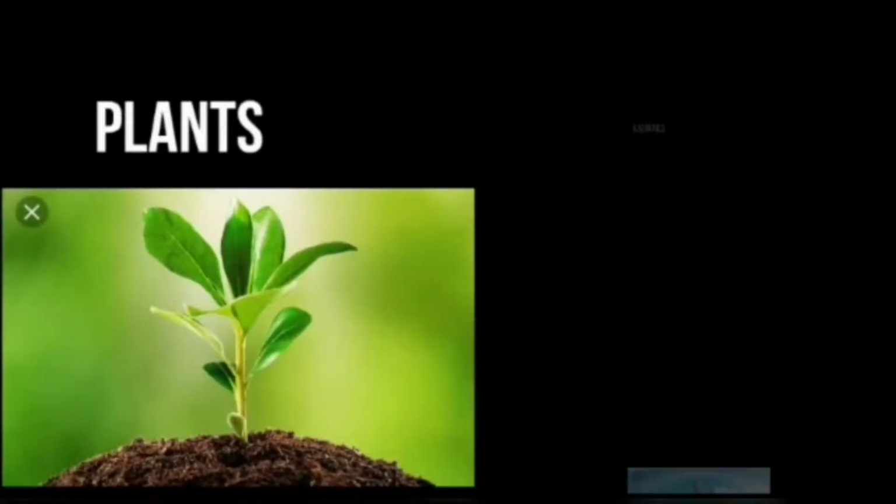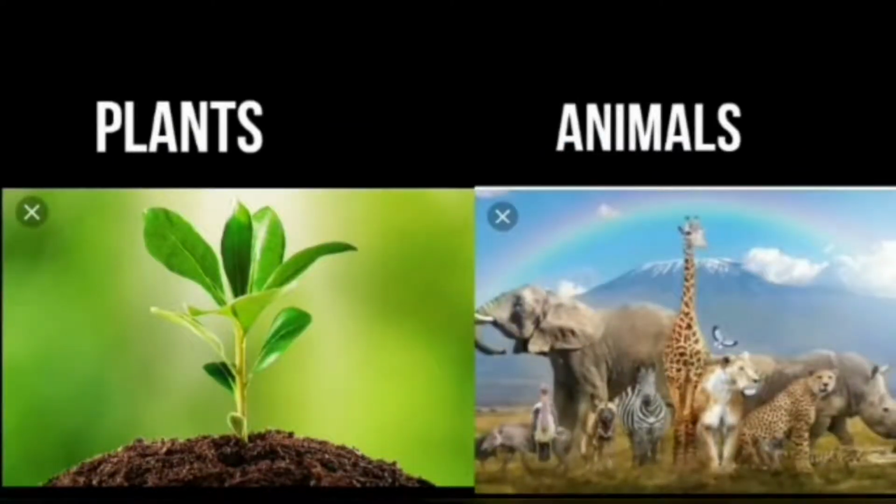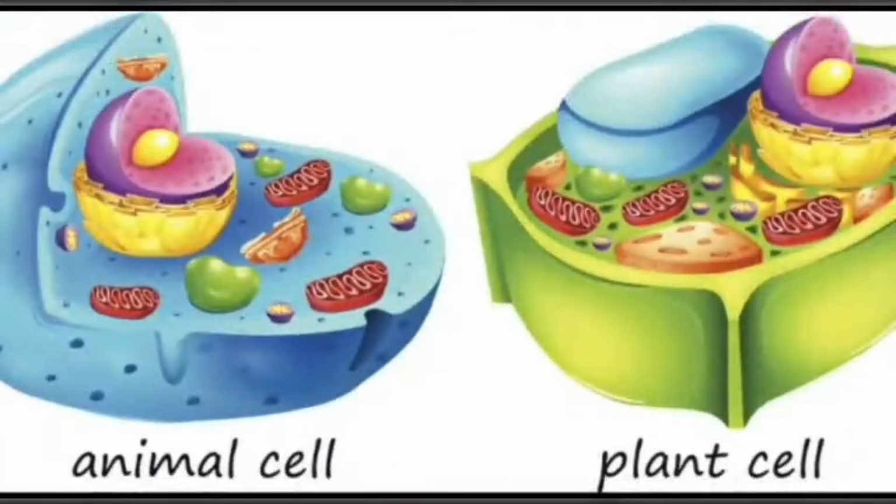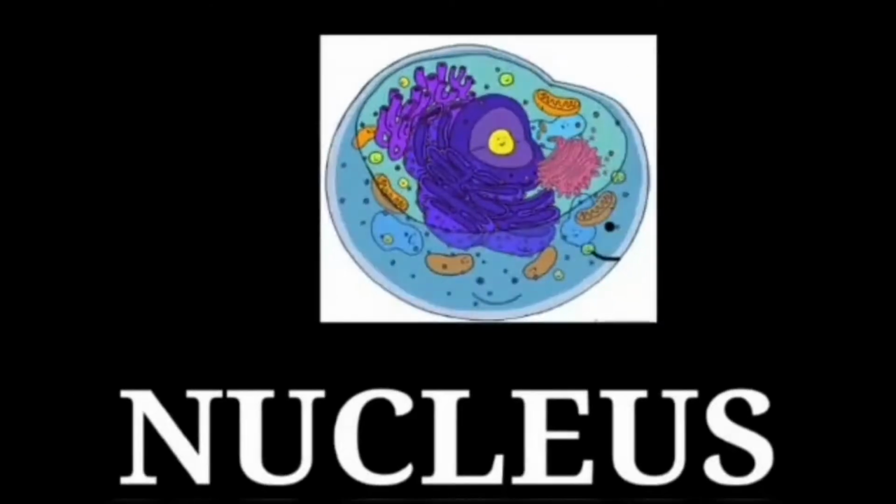Now, let us understand about the nucleus. You have already seen that in both plant and animal cells, there is a spherical thing in the center. Students, what do you think it is? It is the nucleus.